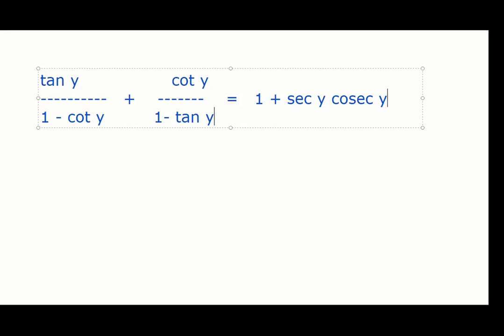So as I said, we'll make every tan and cot as sine and cos, right? Yes, sir. Let's start doing it. So guys, I'm modifying here itself. This becomes sine y by cos y. This also becomes cos by sine.